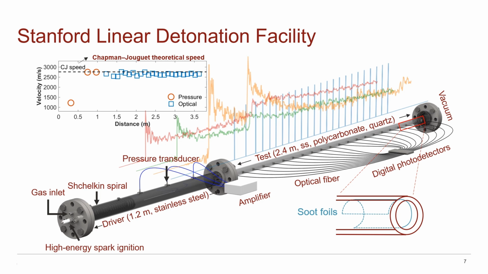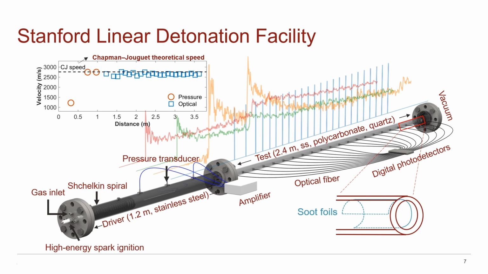There are two forms of diagnostic on the setup. The first is time of arrival detection used for calculation of the global wave speed. This is accomplished with 3 pressure sensors on the driver section and 24 photodetectors on the test section. The second is, of course, our soot foil placed at the end of the test section. We use a polyester foil 60 centimeters in length and 10 centimeters in width.